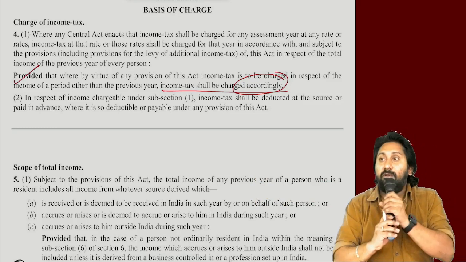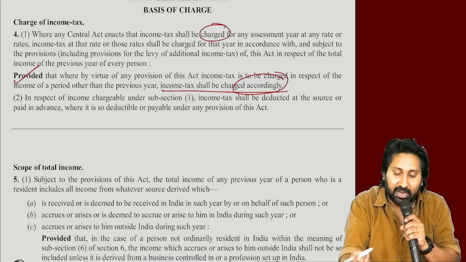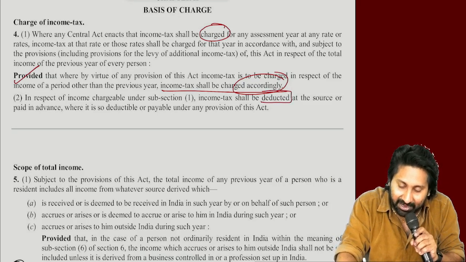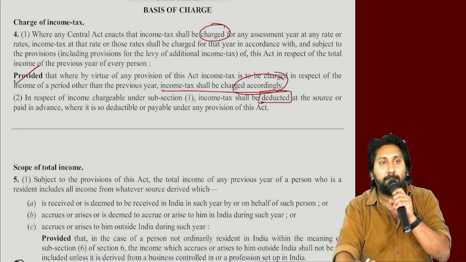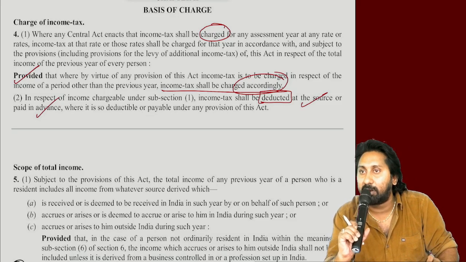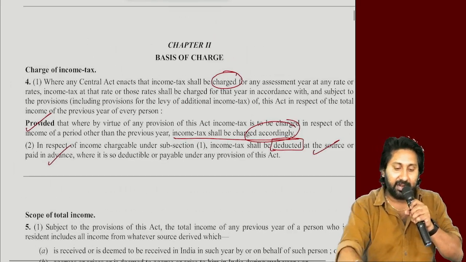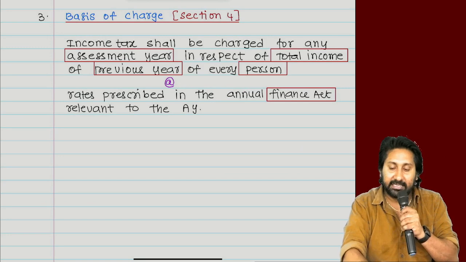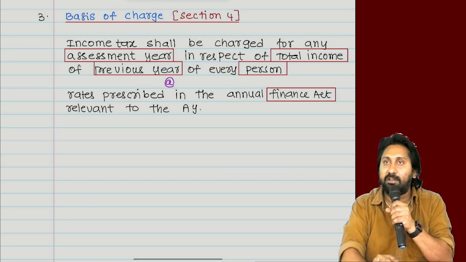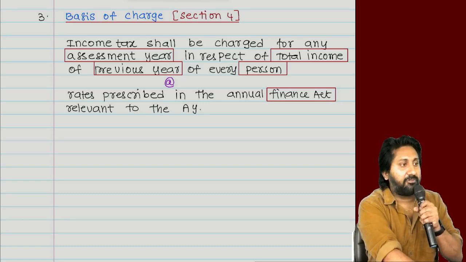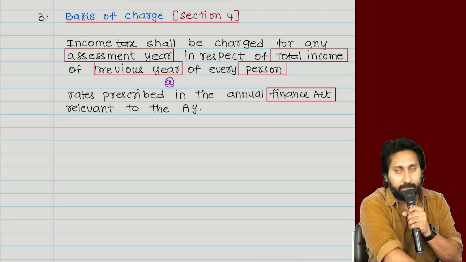Next, whenever I say charged for the assessment year, it's charged for that assessment year, but a deduction will be made in the same year while paying if it has a TDS obligation or advance tax obligation. Did you understand the point or not? That's it. This is the end of a very important section called section number 4. Section 4 has given us important points to consider. Number 1, assessment year. Number 2, total income. Number 3, previous year. Number 4, person. Number 5, Finance Act. Understood? Take a break and come.